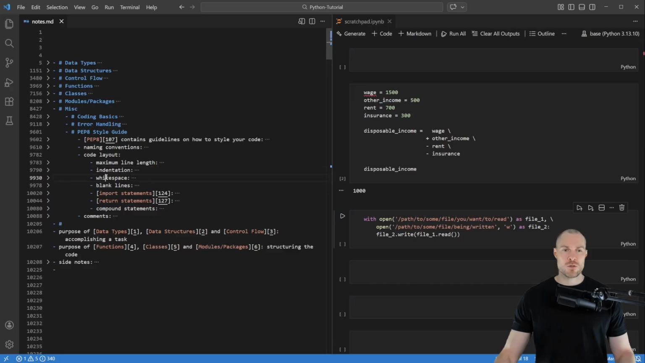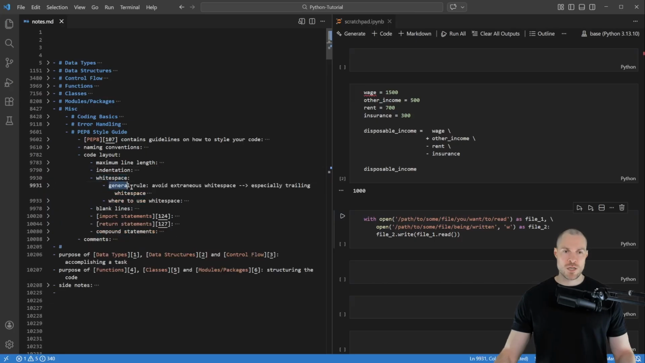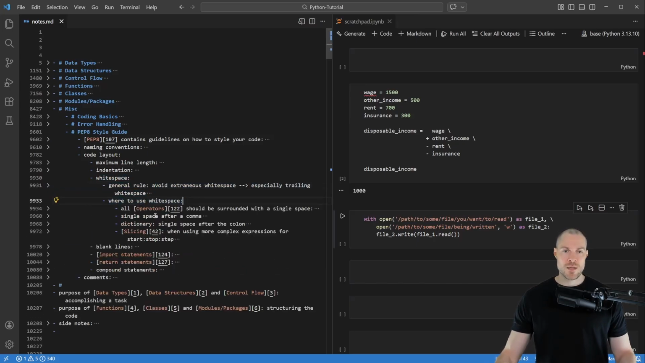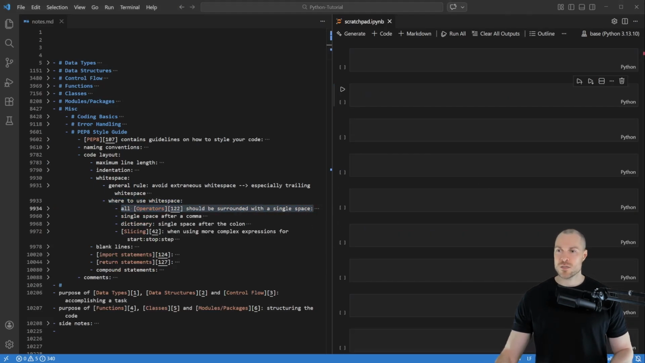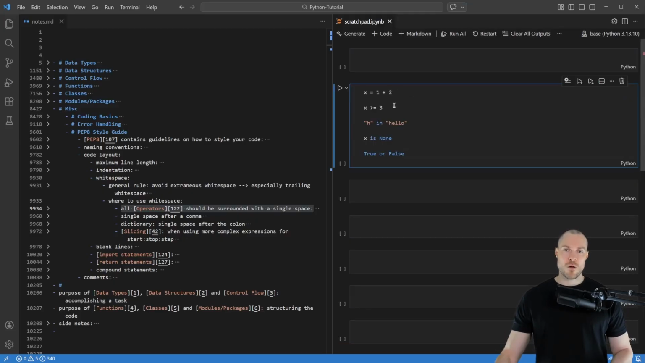Then the next note is about whitespace. And here the general rule is to avoid extraneous whitespace, especially trailing whitespace. And then here the second note is about where to use whitespace. Namely, all operators should be surrounded with a single space. So to demonstrate that, I've prepared here this code snippet. So here you can see all operators are surrounded with a single space. So arithmetic operators, comparison operators, membership operators, identity operators, and these Boolean operators.